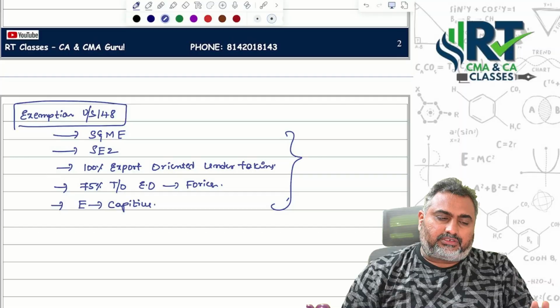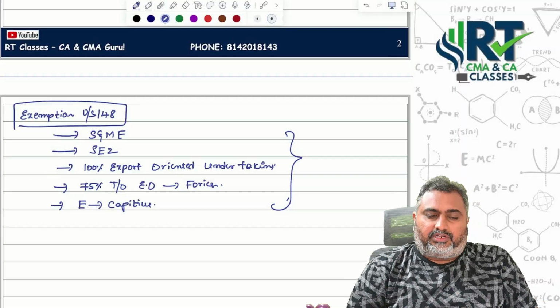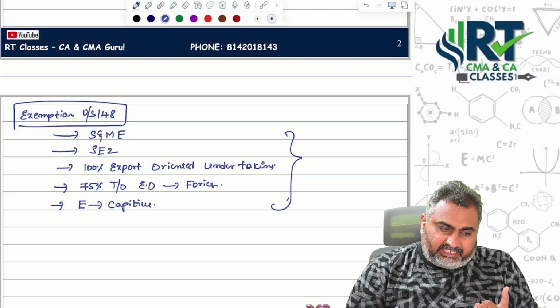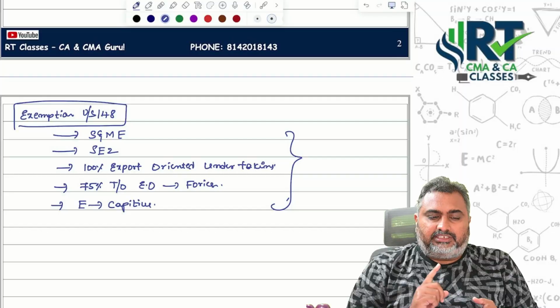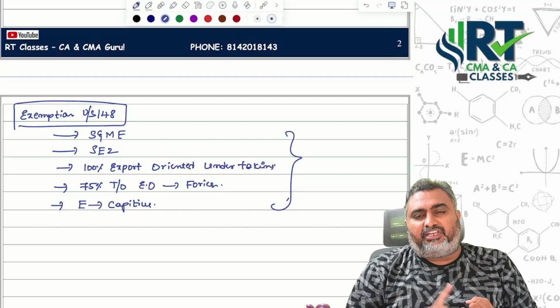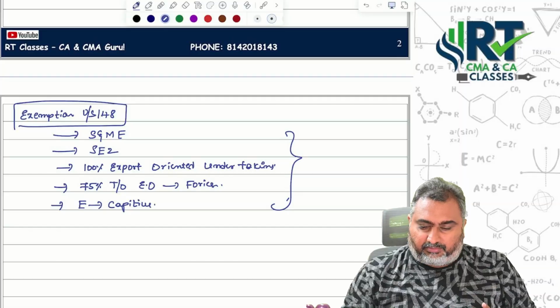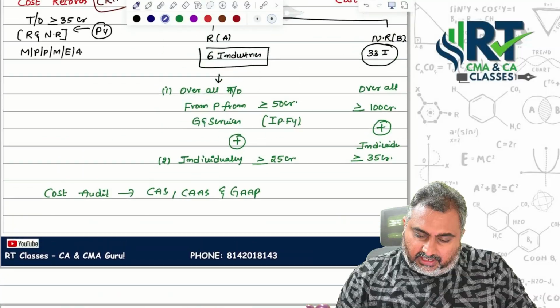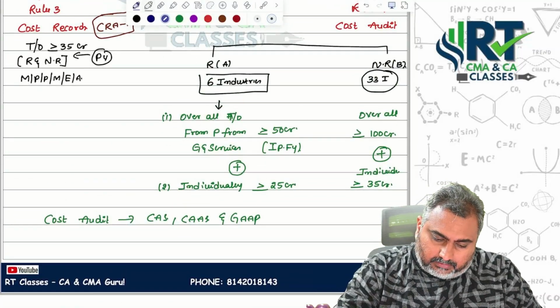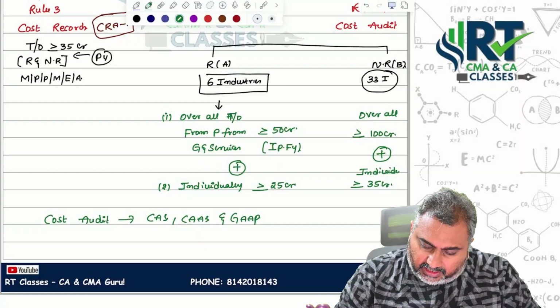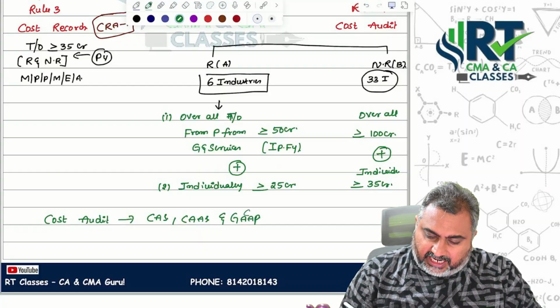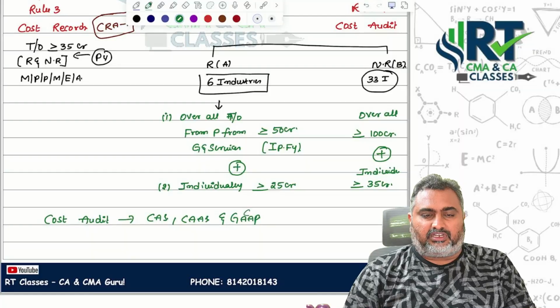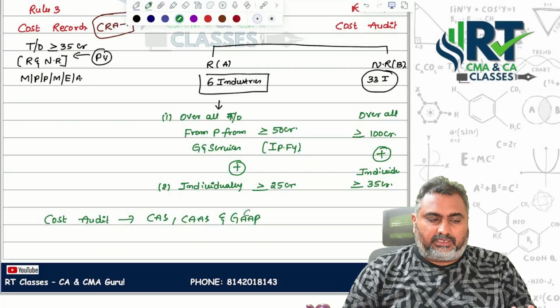Whenever you are doing the cost audit, the management cost of production should consider the cost accounting standards, and the auditor should consider the cost auditing and assurance standards. Generally accepted cost accounting principles we are also supposed to comply with. Then who are doing the concerned things?